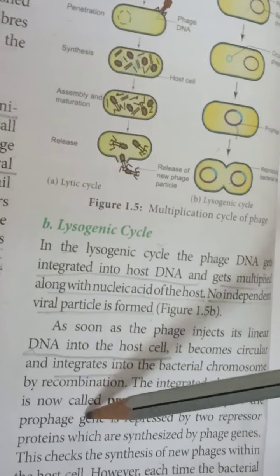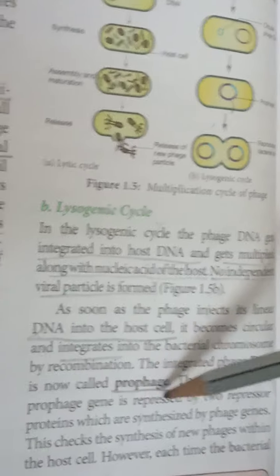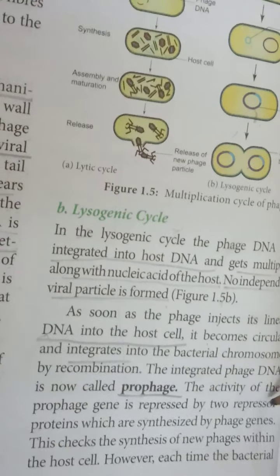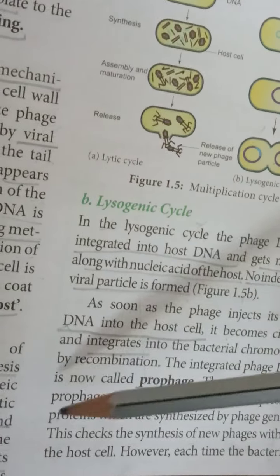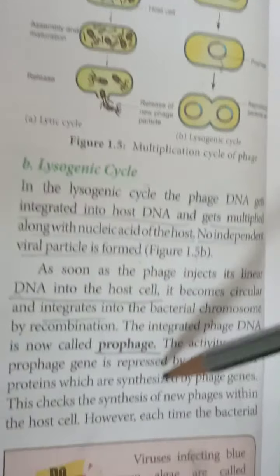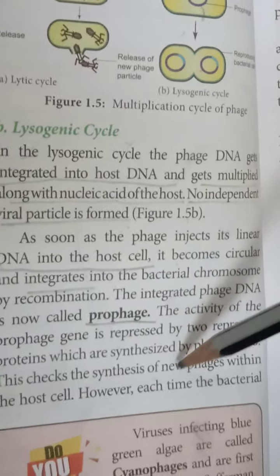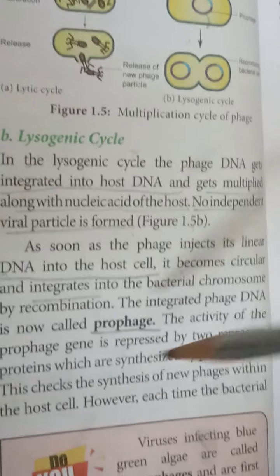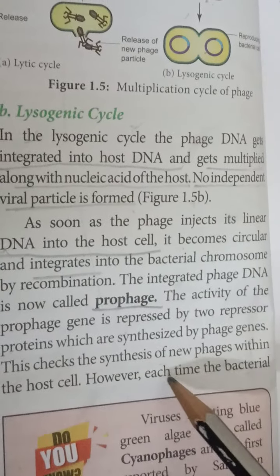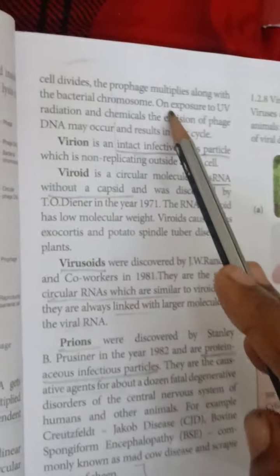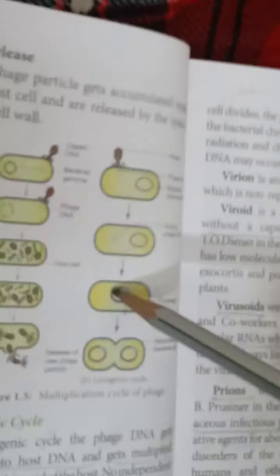The activity of the prophage genes is repressed by a repressor protein which is synthesized by phage genes. This checks the synthesis of new phage within the host cell. However, each time the bacterial cell divides, the prophage multiplies with the bacterial chromosome. This is the lysogenic cycle picture.